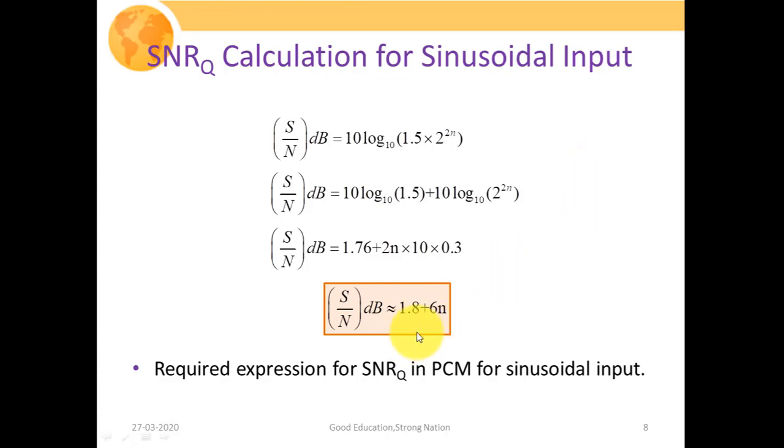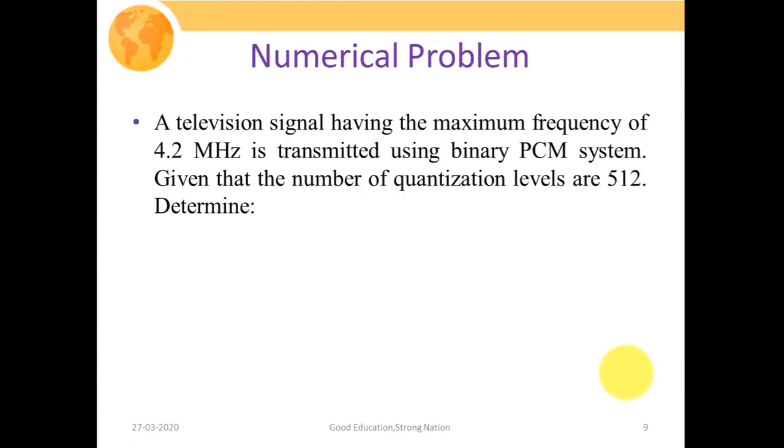So this is the required expression for signal to quantization noise ratio in the pulse code modulation system when we have a sinusoidal input. The calculation of this expression would be quite easy if we have understood our last expression quite well. And just for your general knowledge, I would like to mention that this question has once been asked in the IES examination. So now we are going to discuss a numerical problem.